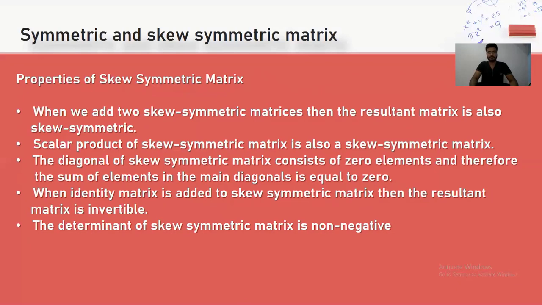The diagonal of a skew-symmetric matrix consists of zero elements, therefore the sum of elements in the main diagonal is equal to 0. When the identity matrix is added to a skew-symmetric matrix, then the resulting matrix is invertible. The determinant of a skew-symmetric matrix is non-negative.